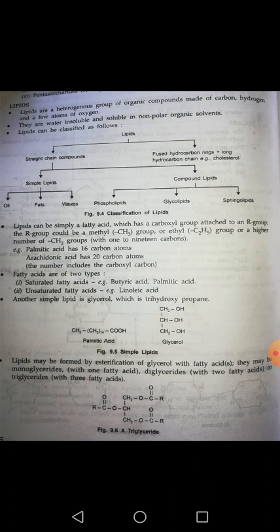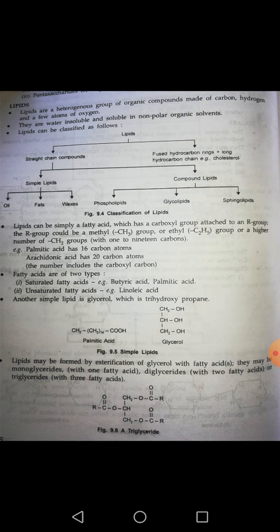I want to tell you that a lipid can be simply a fatty acid which has a carboxylic group attached to an R group. Means if we look at the structure of lipids, we will observe that lipids are generally fatty acids, okay, which have one carboxylic group, and this carboxylic group is attached with one R group. Here the R group may be a methyl group, ethyl group, or some other higher member of CH2 groups. So we can say that the R group is a kind of alkyl group, okay, and it may have 1 to 19 carbon atoms.